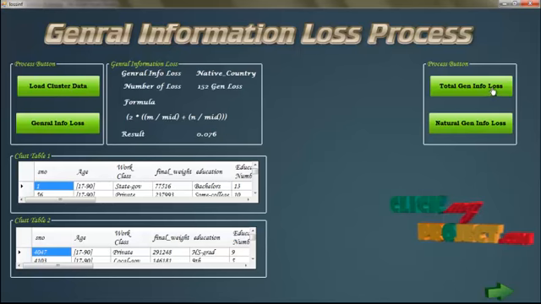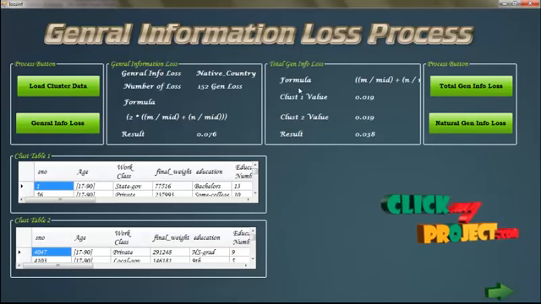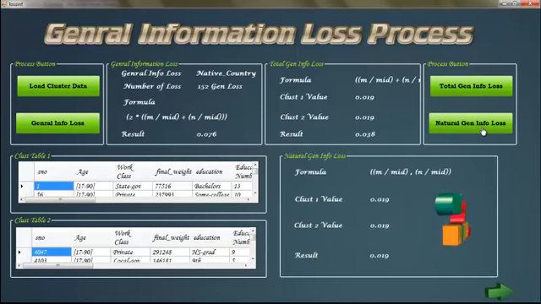Click the total general information loss button. This is the total information loss for this process, with the cluster 1 value and cluster 2 value results. And finally, the natural general loss process. This is the natural general loss result value. Click the next button.